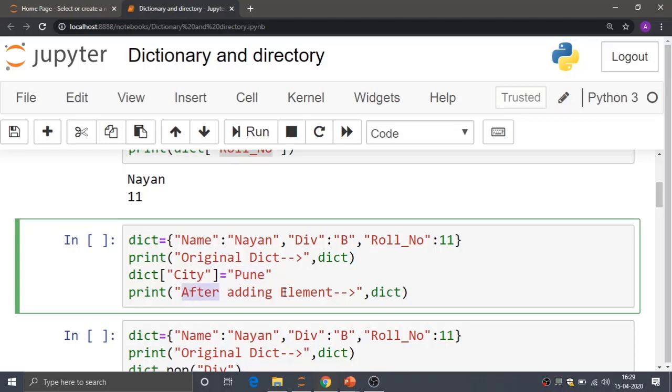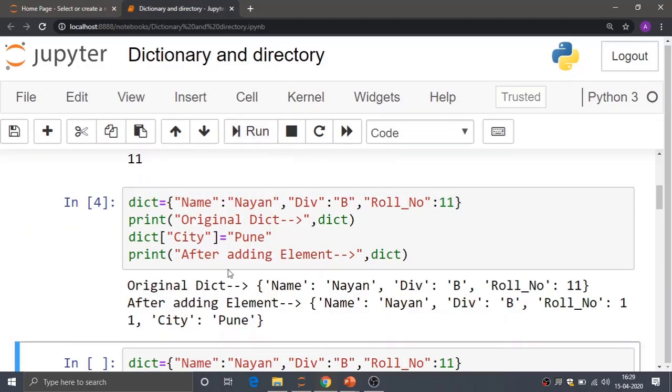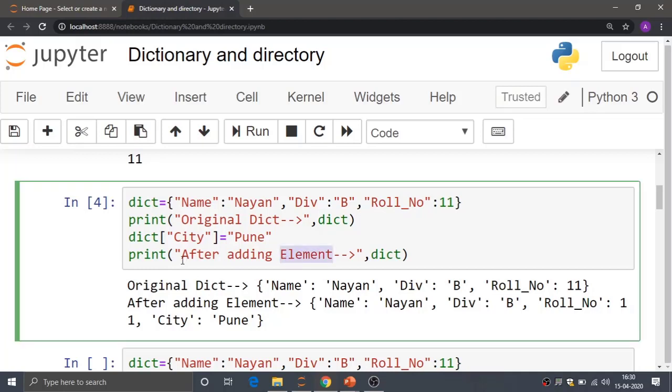Again after adding the element I am printing the dictionary so that you can see the difference. Originally there are three elements, name, division and roll number, and after adding the element, the second print statement gives me four elements: name, division, roll number and city, because we have added city as the fourth element, where city is the key and the value is Pune.